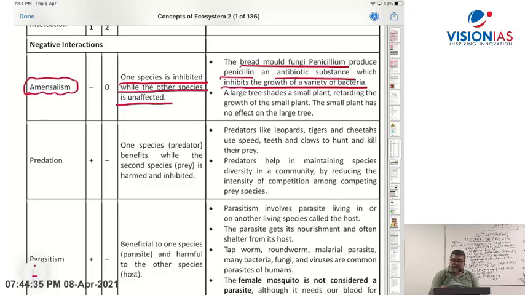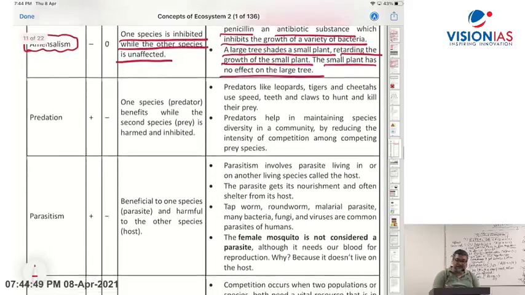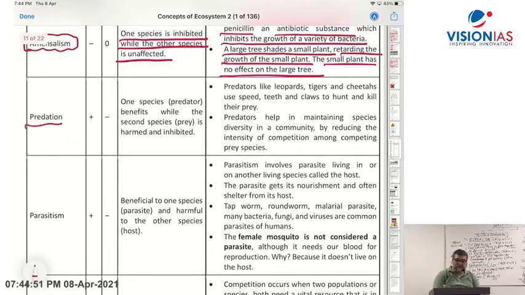Another example: a large tree shades a small plant, retarding the growth of the small plant. I have given you this example. The small plant has no effect on the large tree. Then predation, plus and minus. The predator gets the benefit, whereas the prey is harmed and inhibited.